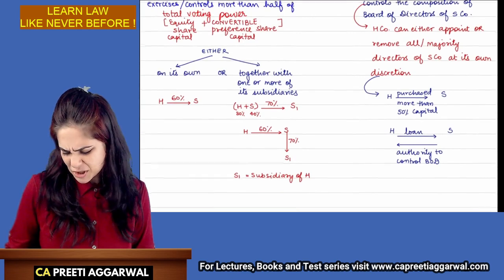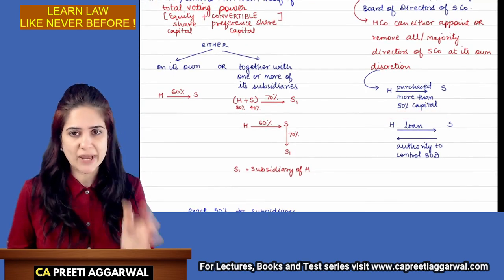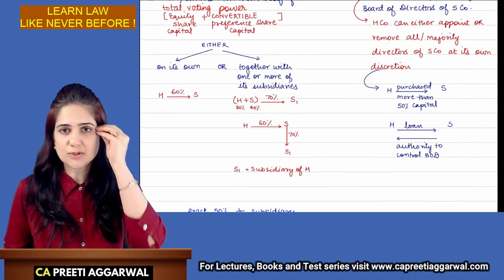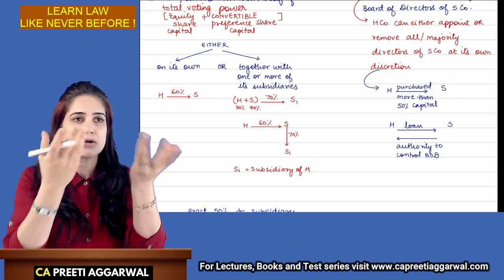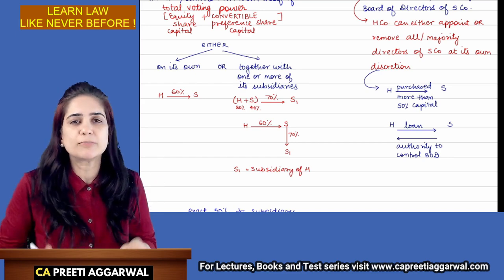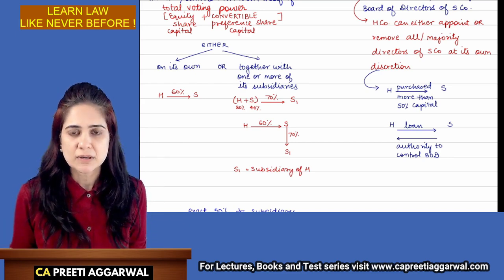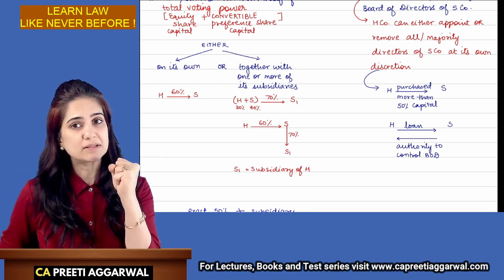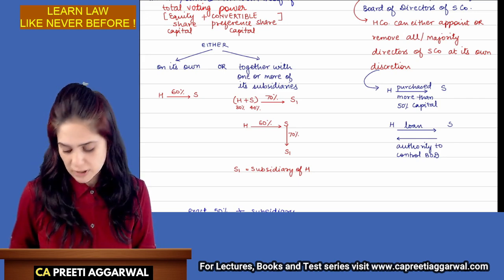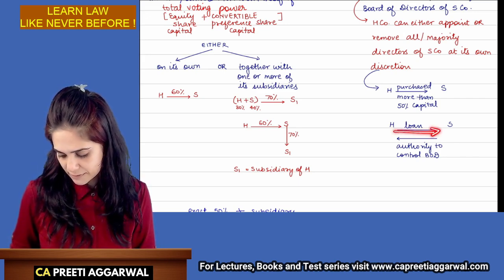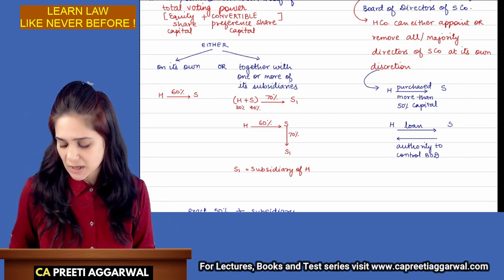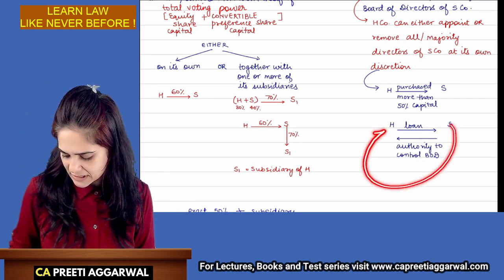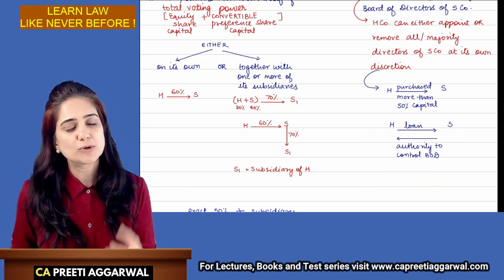See, maybe H has purchased so much capital, they have invested so much money that S says, now you control the board, you see how the board is managing your money. Or I may get this power to control the board because I have given a lot of loan. So H has given so much money to S that indirectly S has allowed H to control the board.